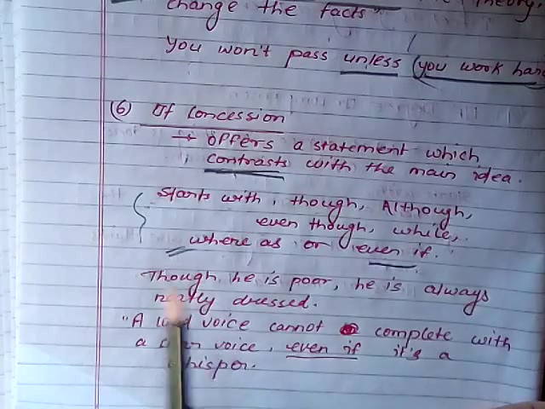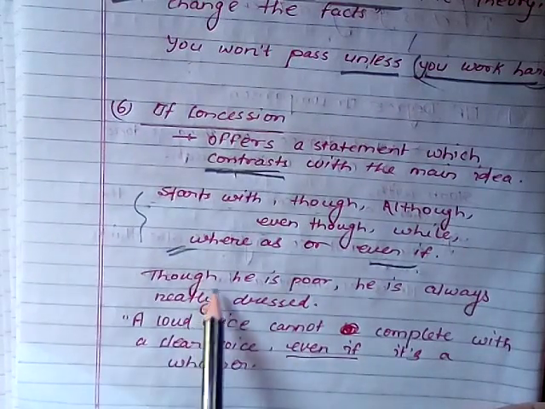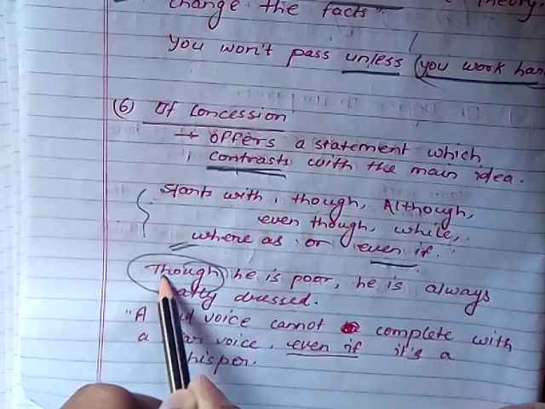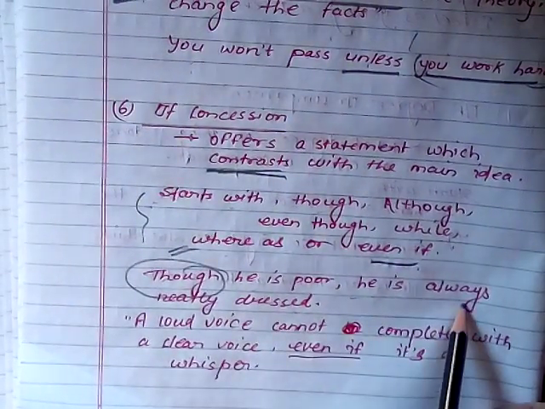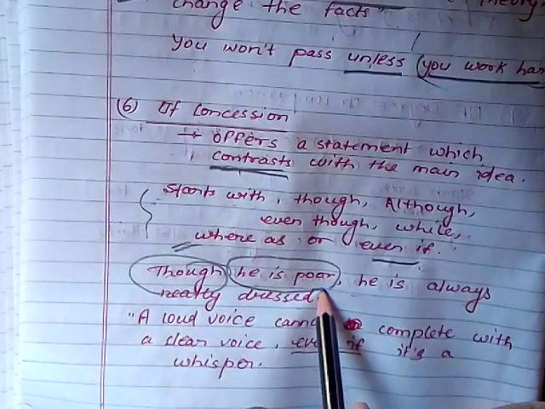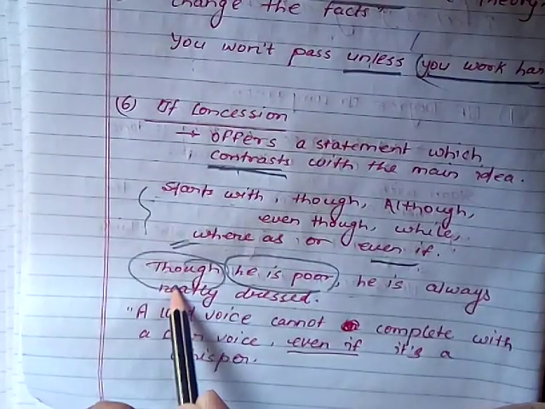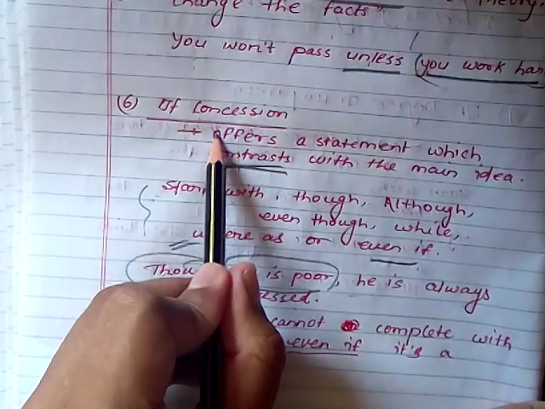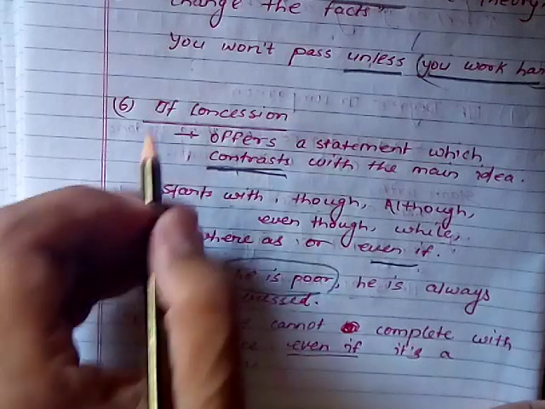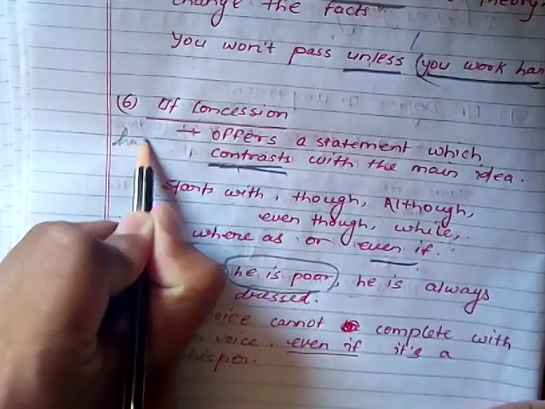Okay. Now let's see the example. Though he is poor, he is always neatly pressed. This clause starts with though, which gives the concession, meaning it offers some type of contrast, which is not habit.